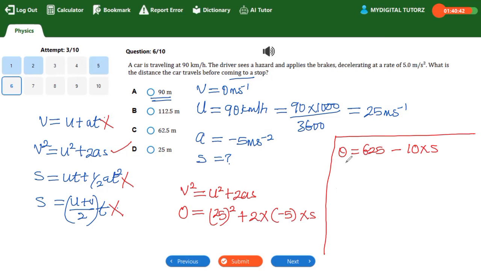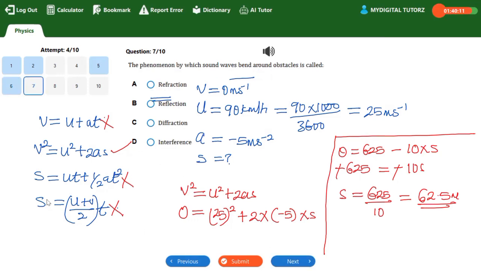So when this one crosses the equality sign, it turns to minus 625 equal to minus 10s. So we cancel the negatives. I have s equal to 625 all divided by 10. That will give us 62.5 meters. So the correct option here is what? Option C. I hope we are all together. So that is about question number 6. So let's look at question 7.